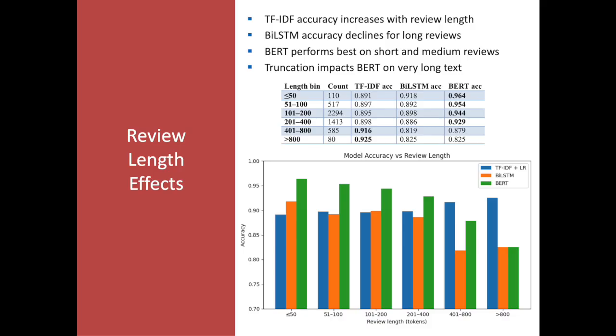BERT performs best on short and medium-length reviews where it can leverage contextual embeddings effectively, but performance declines for very long reviews. This decline is explained by the truncation. Reviews were truncated to 256 tokens during fine-tuning, meaning that sentiment cues appearing later in the text might be discarded. This analysis highlights that architectural constraints and pre-processing decisions can have a huge impact on model performance.